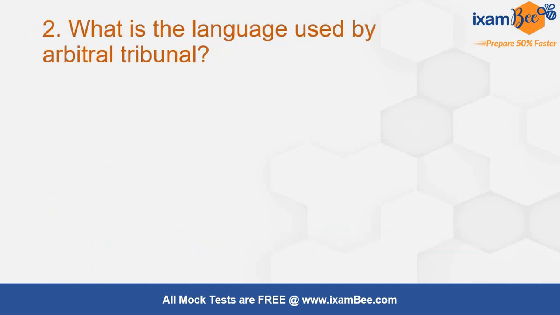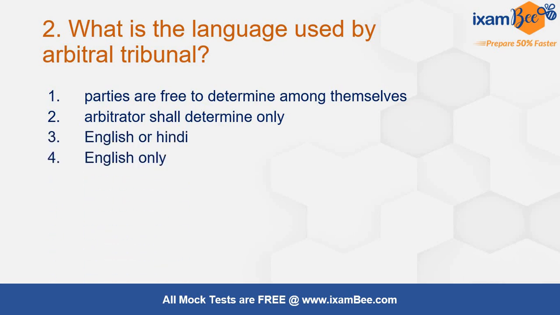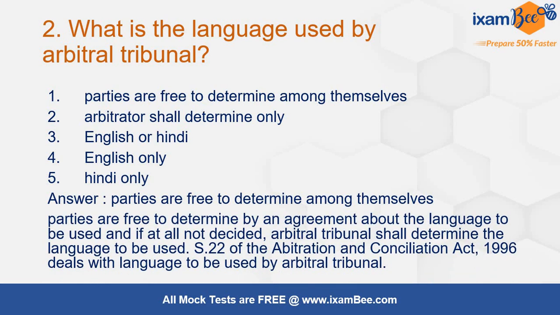Next question, let's see. What is the language used by arbitral tribunal? This is a very commonly asked question from arbitration. Arbitration has a good number of questions every year, generally in SEBI, so you have to give good weightage to this subject. Options: parties are free to determine among themselves, arbitrator shall determine the language, English or Hindi, English only, Hindi only. So the language of the arbitral tribunal is going to be determined by whom? It is going to be determined by the parties among themselves. Section 22 of the Arbitration and Conciliation Act deals with language used by arbitral tribunal. It is clearly given there. Remember the section number also over here.